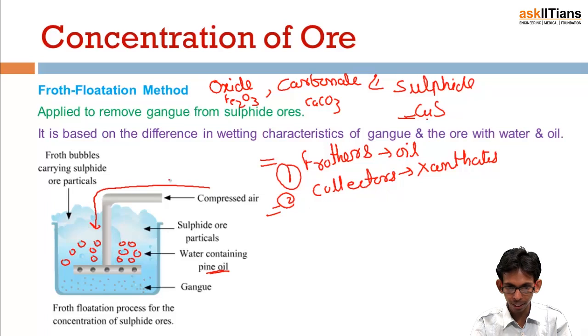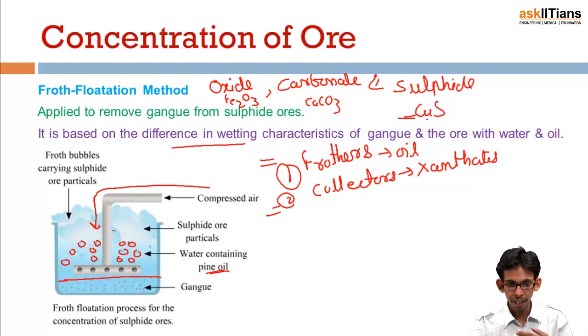Now first of all, what is the difference in wetting characteristic? The sulfide ores are not wetted by water, while the gangue particles get wet by water. That's why they become heavy and settle down into the bottom, because they are nothing but clay particles, and clay and sand are easily wetted by water, so their mass increases and they settle down into the bottom, while the sulfide ores remain suspended in the water.